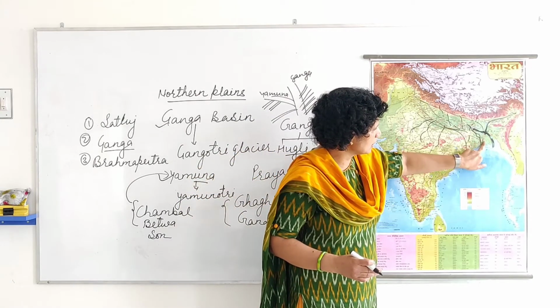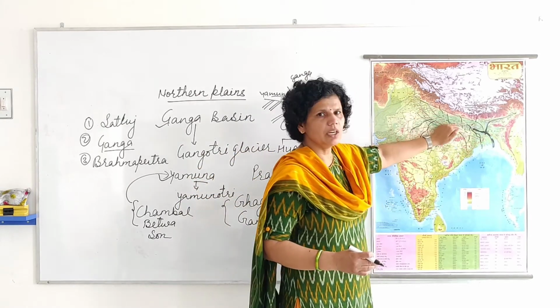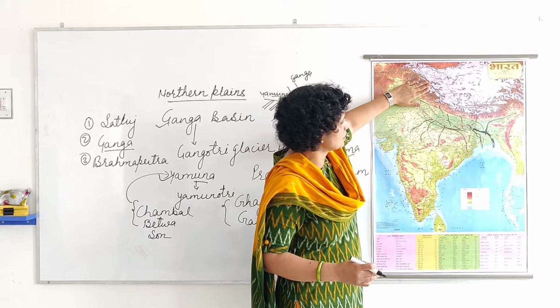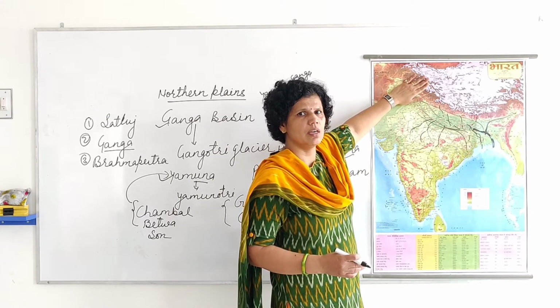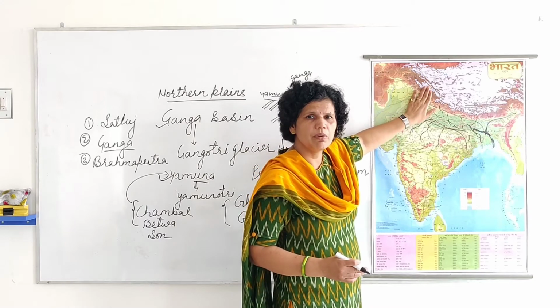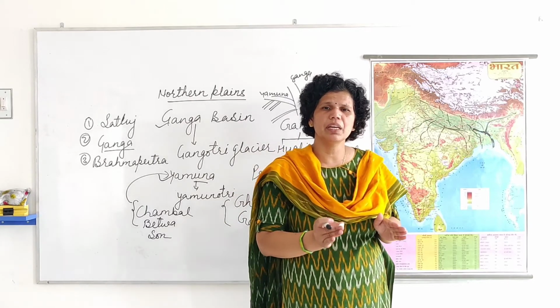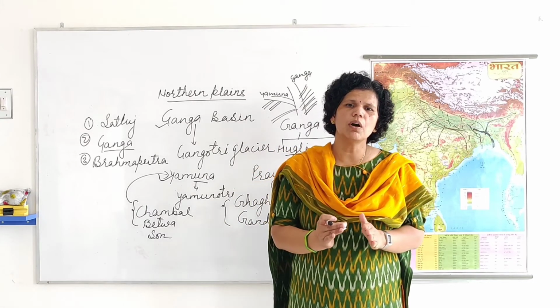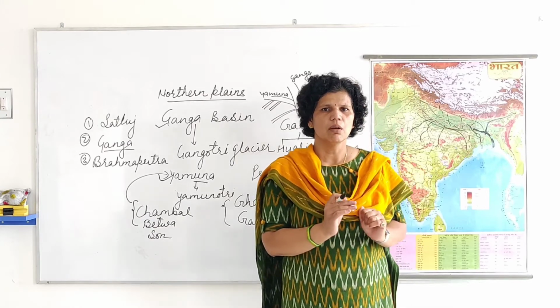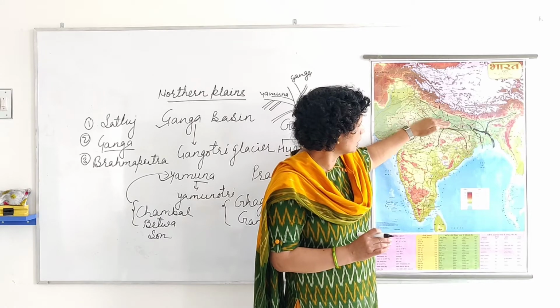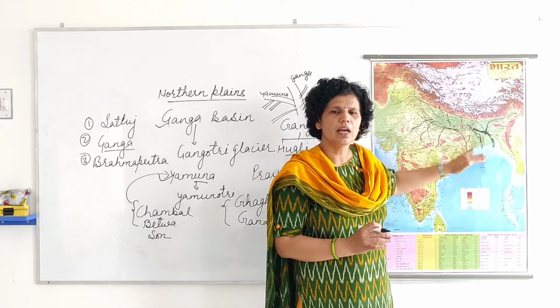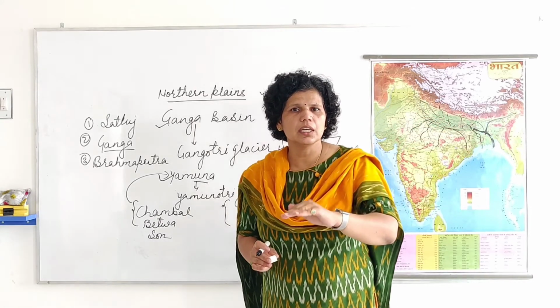When they are in mountainous region, the speed of these rivers is very high. They are flowing with very high speed in mountainous region. But slowly after Haridwar, when they come to plain area, their speed decreases.